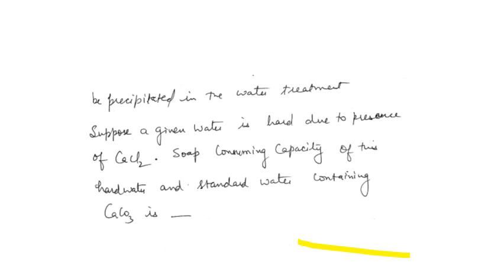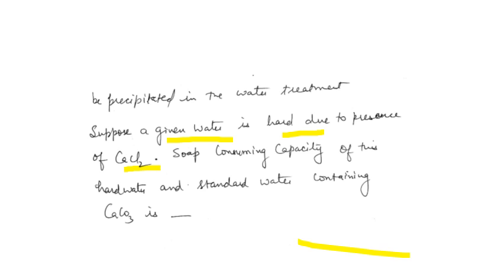Now we have to convert all the salts into CaCO3 equivalent. So let's see here, converting one salt into CaCO3 equivalent. Suppose a given water is hard due to the presence of calcium chloride, and we have to express the hardness in terms of CaCO3 equivalent.